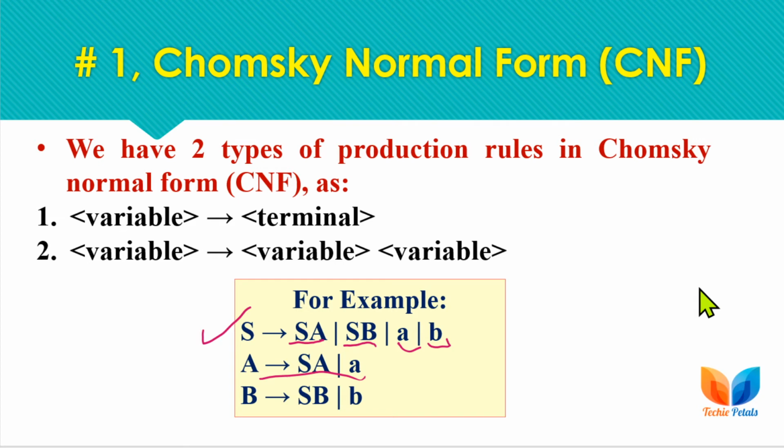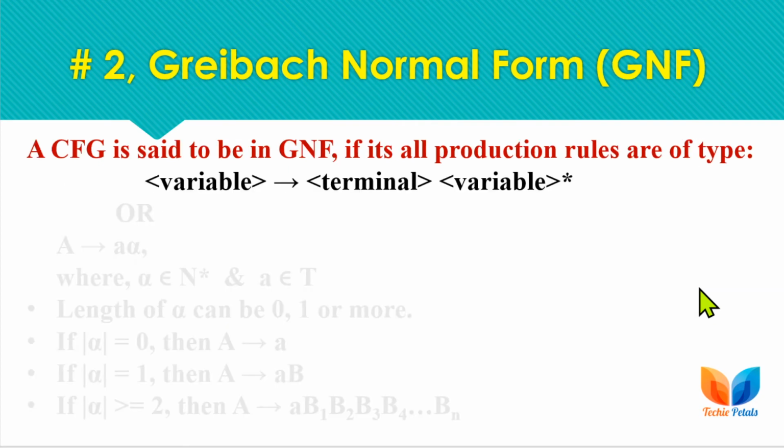Okay, so next in the hierarchy we have Greibach normal form or GNF. A context free grammar is said to be in GNF if all its production rules are of this type, where a variable is deriving a terminal followed by a string of variables. By string of variables we mean a string of non-terminals only. So we can have a terminal followed by a string of non-terminals.